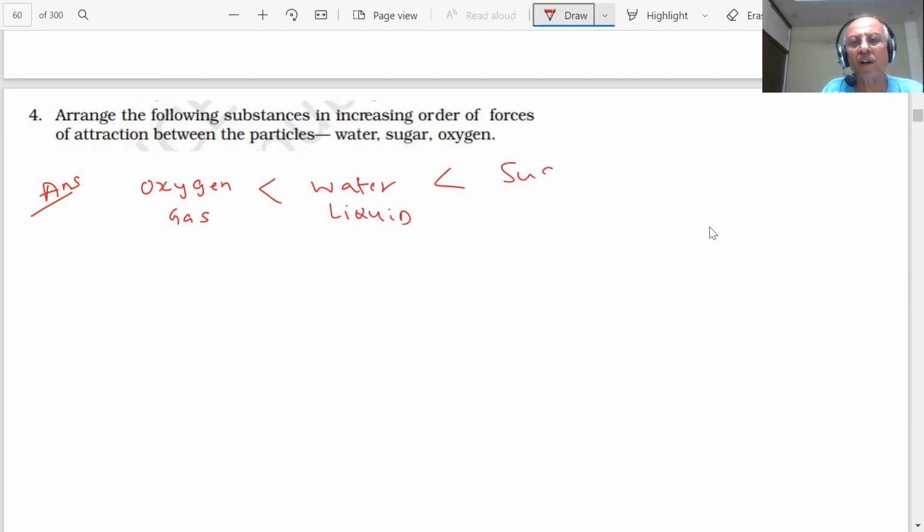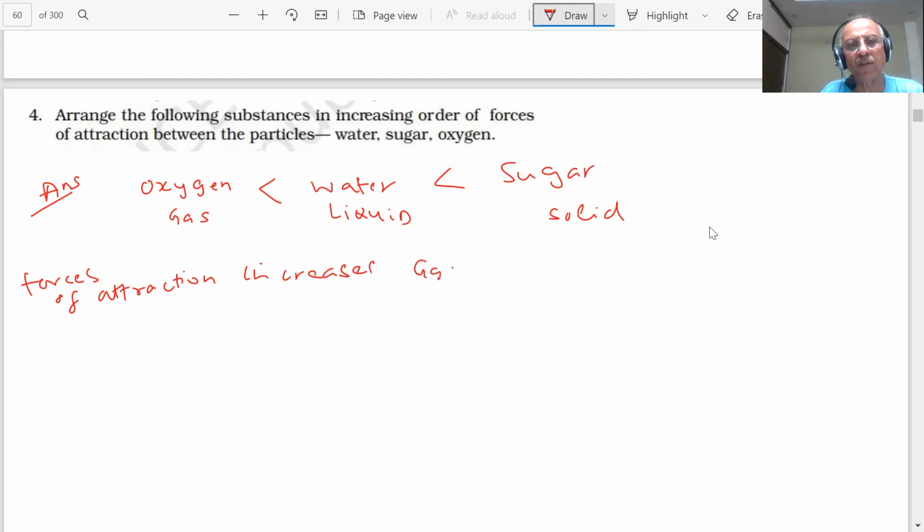Then sugar is solid. So the forces of attraction increase as you go from gas to solid. The maximum force of attraction will be between solids. This is the correct answer, student.